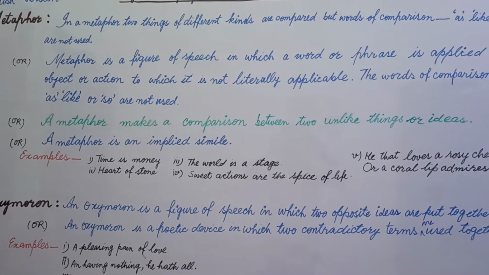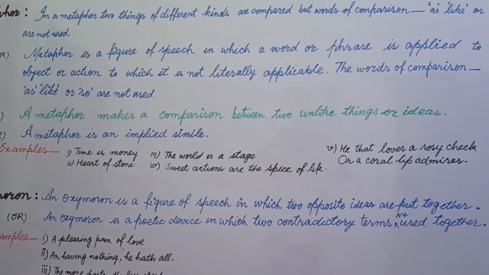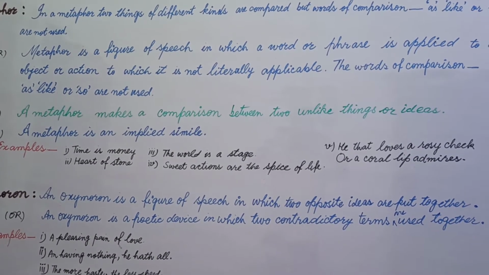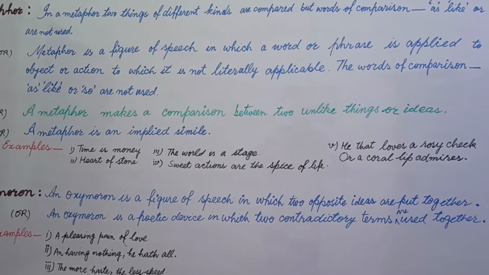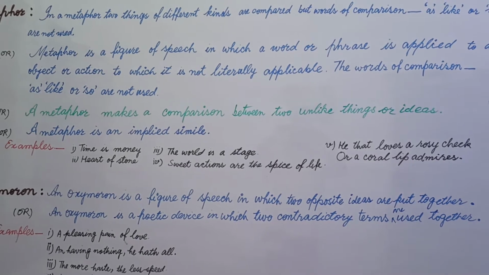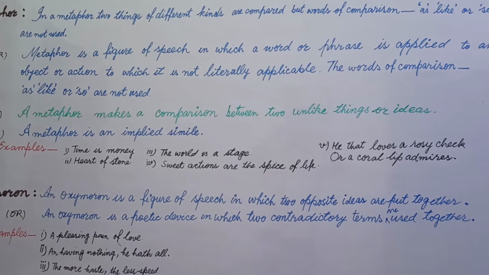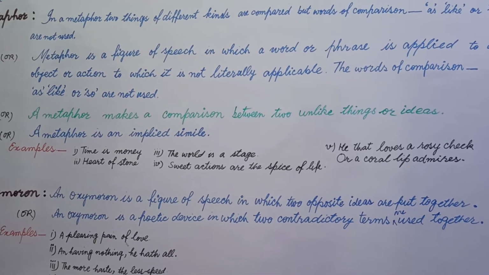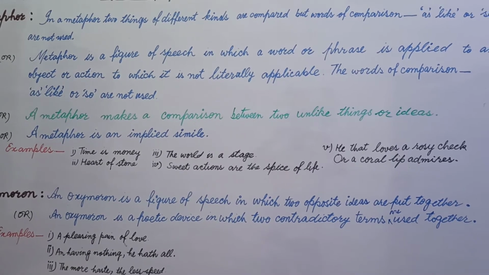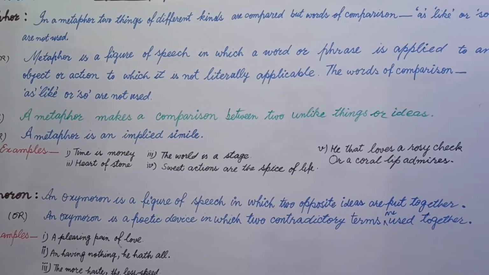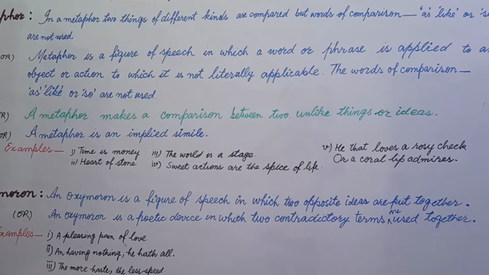In this third definition, I have written: a metaphor makes a comparison between two unlike things or ideas. Unlike things means they don't match at all, but they have one point in common. And we don't use the words of comparison here. Suppose we say life is like a dream, and I don't write like, and I rewrite the sentence: life is a dream.